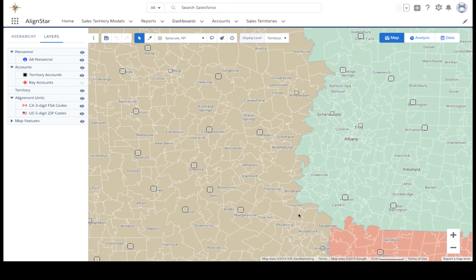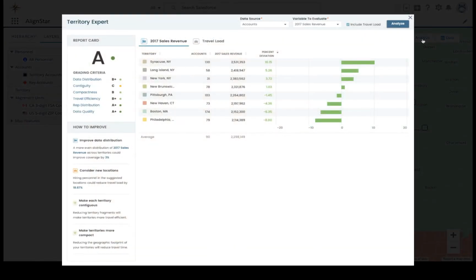And you can see I've already had the system do that. What I'm going to do here is just do a quick analysis that shows me, based on the current setup of these territories and the optimal design that it's set, it's giving me about a plus or minus 10% range in that expected sales revenue that they can produce. And I'm going to go ahead and say that that's a quite good model, and we're going to leave that as it is.